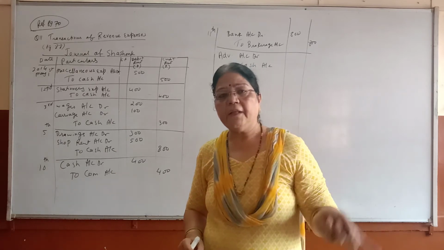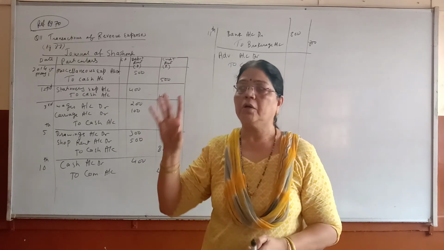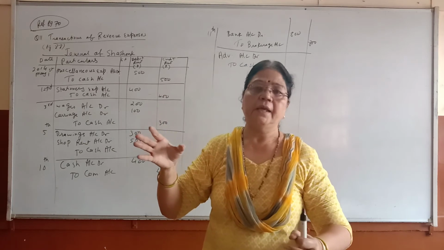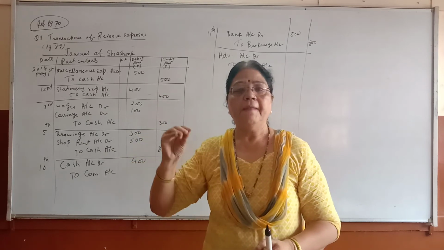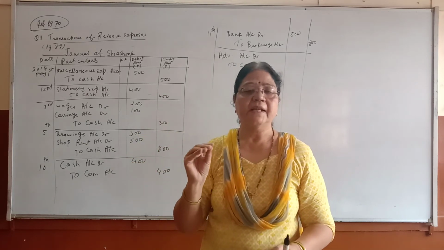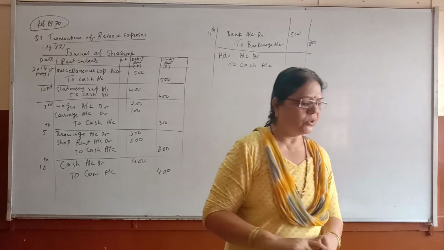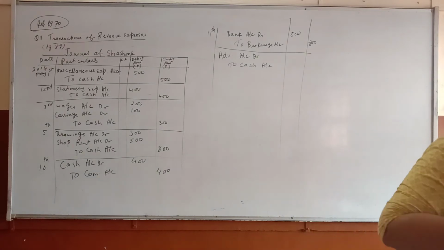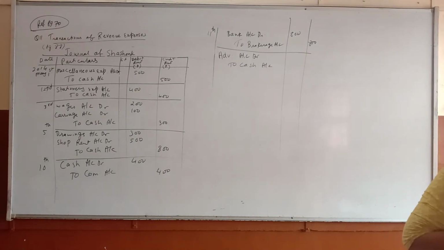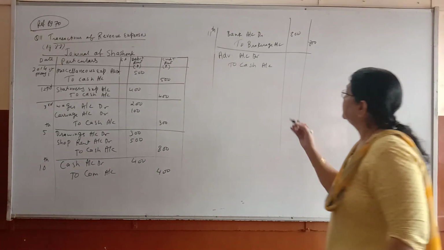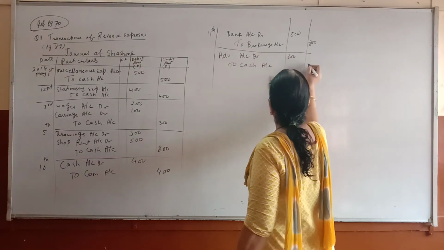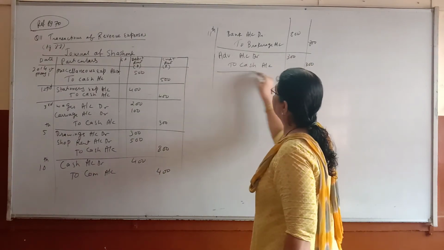For any goods which you want to bring in the market, advertisement is a must. All of you get the newspaper in your house, or on TV we see, or in magazines we see that a company will advertise their product and for that they have to make some payment. So that is for advertisement bill in Gujarat Samachar, 300. Paid for advertisement 300.